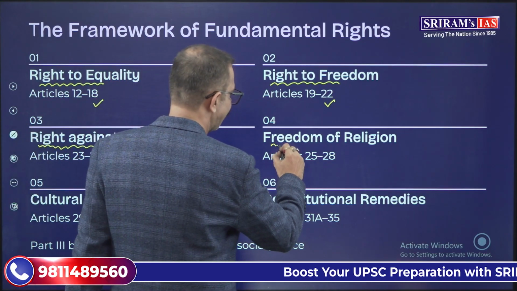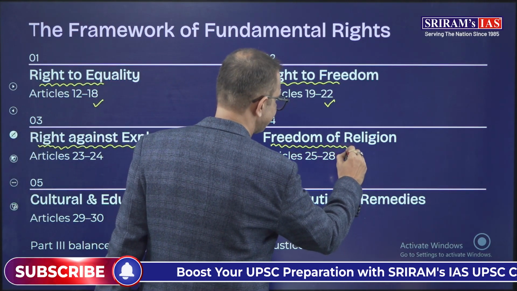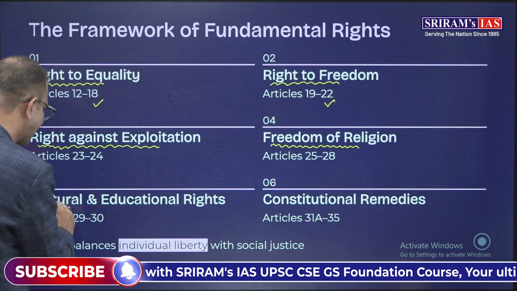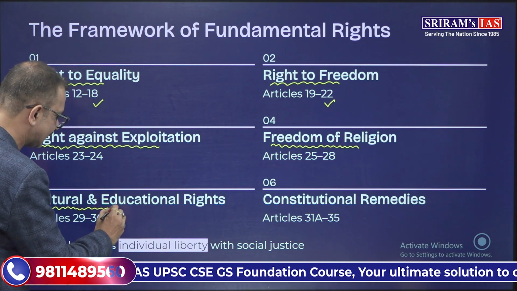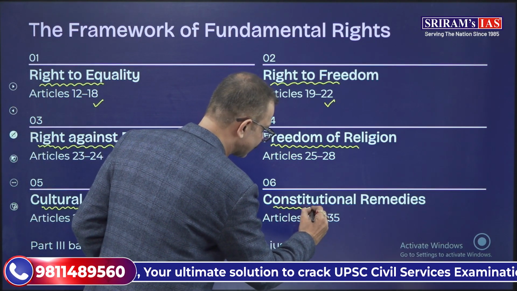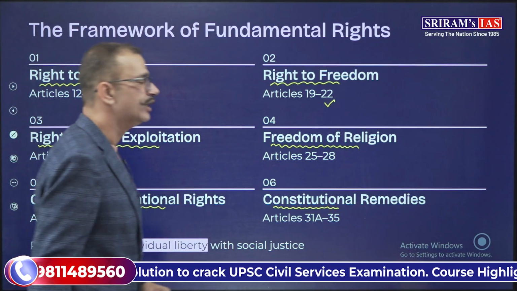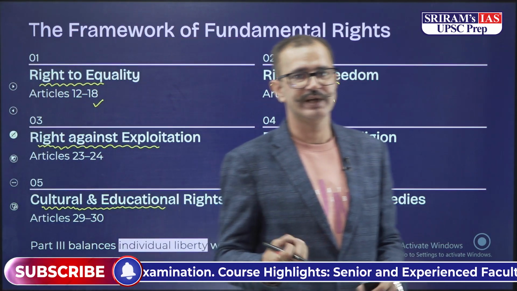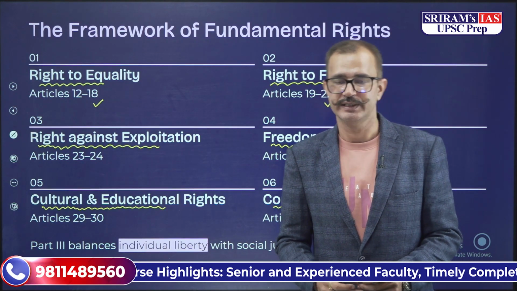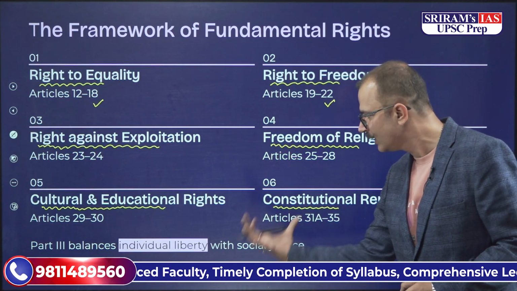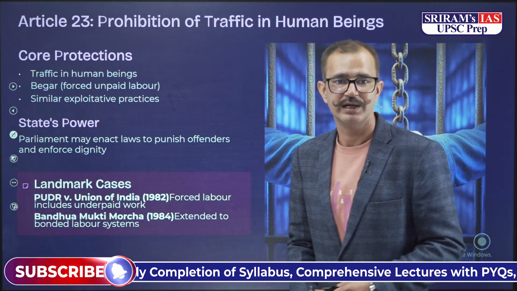The right to freedom of religion, that is given under Article 25 to 28, as well as the cultural and educational rights under Article 29 and 30, and the constitutional remedies, that is given under Article 31A to Article 35. Alright, so when it comes to individual liberty, Part 3 actually puts a balance between individual liberty and social justice.